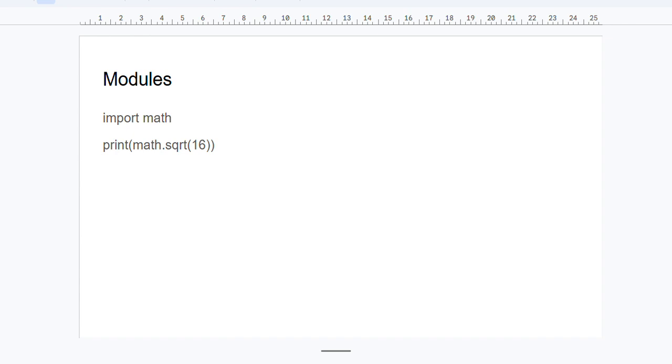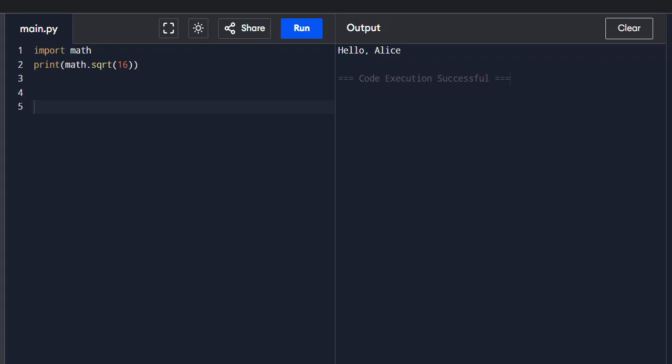We have modules in Python, that is import math. If you want to use the math module, then you have to import it using the keyword import math. So if you want to see the square root of 16, you have to use math dot sqrt of 16. Now let's see this in the compiler. When I run this one, it's going to run this print function, and also it's going to give the square root of 16. The square root of 16 is 4. You can see 4 squared is nothing but 16.